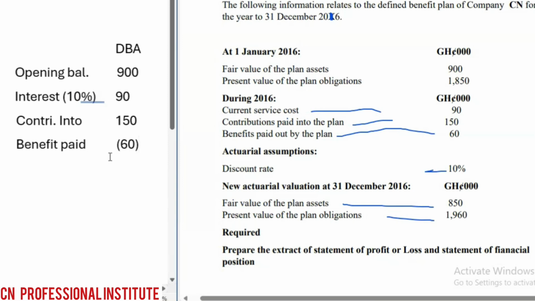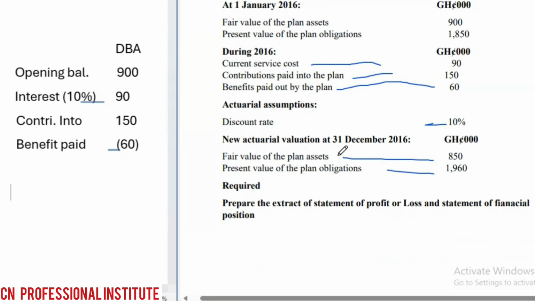Then we said what you do is you come and check the closing figure given to us. We are looking at only the asset here, the fair value of plan asset. This is the closing figure, 850, right? So let's bring the closing balance here. The closing balance is 850. Are you following?